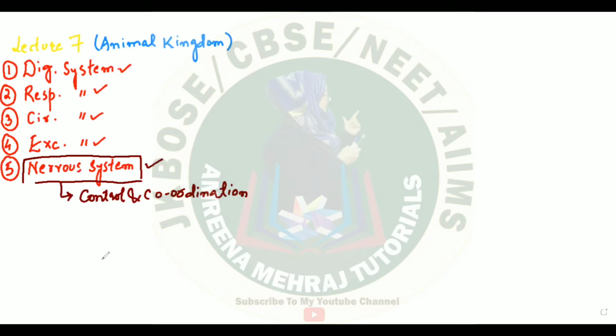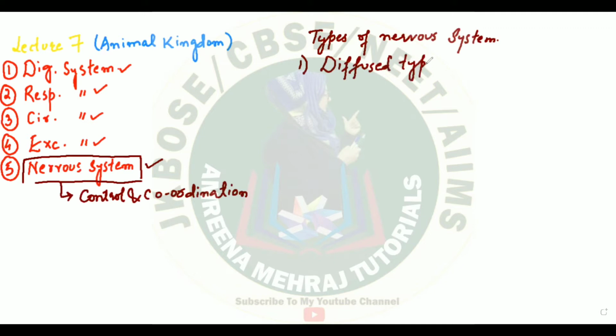Now, different animals have different types of nervous systems. The simplest form of nervous system is the diffused type. So let us have an idea about the types of nervous systems. We'll see a variety of types of nervous systems. The first type, the basic one, is the diffused type of nervous system.